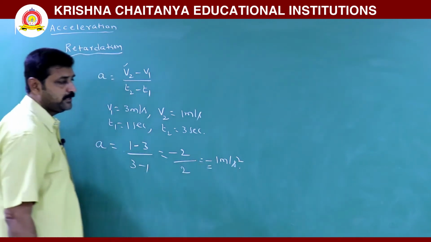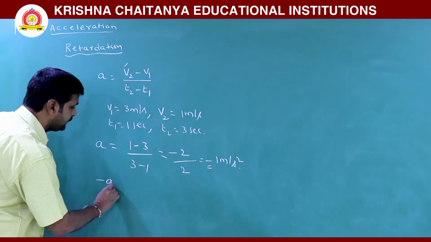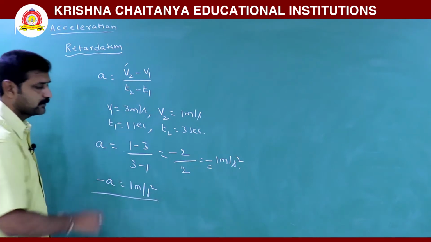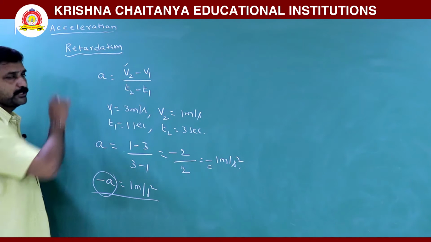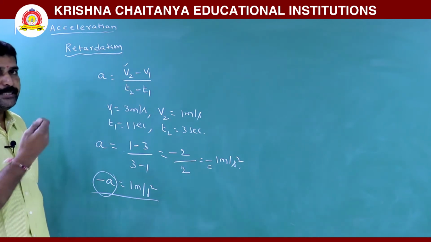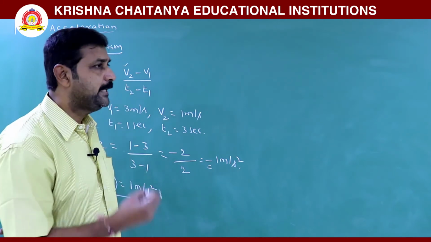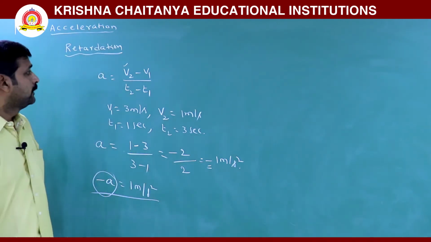Negative acceleration is called retardation. That means minus a is 1 meter per second squared. This minus a is called retardation. So when speed decreases, it is said to be retardation. When speed increases, it is said to be acceleration.